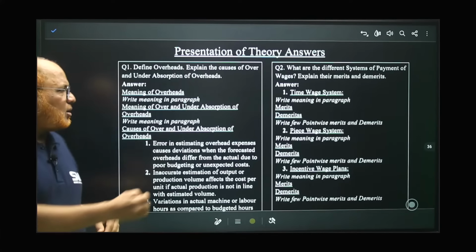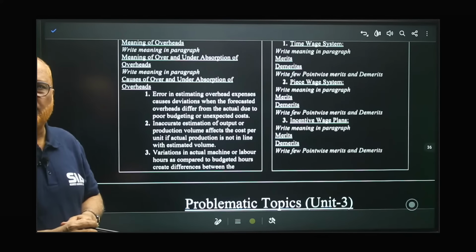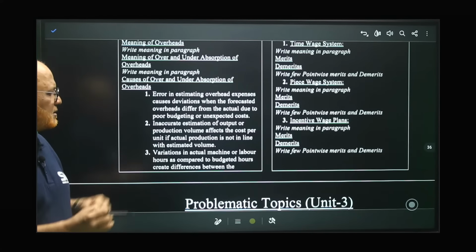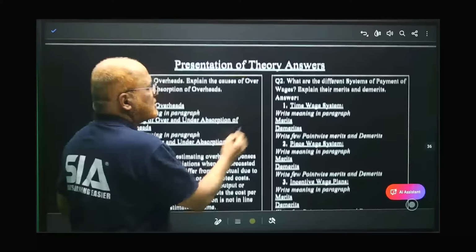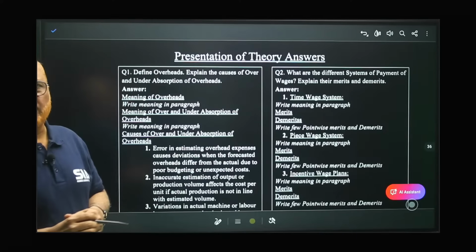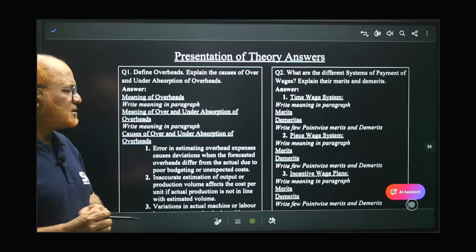Now, what are the causes? All these causes you can go through from the text, from the LMR. You can get the detail: what are the causes of over and under absorption of overheads? Now, what are the different systems of payment of wages? I told you piece wage system or time wage system.